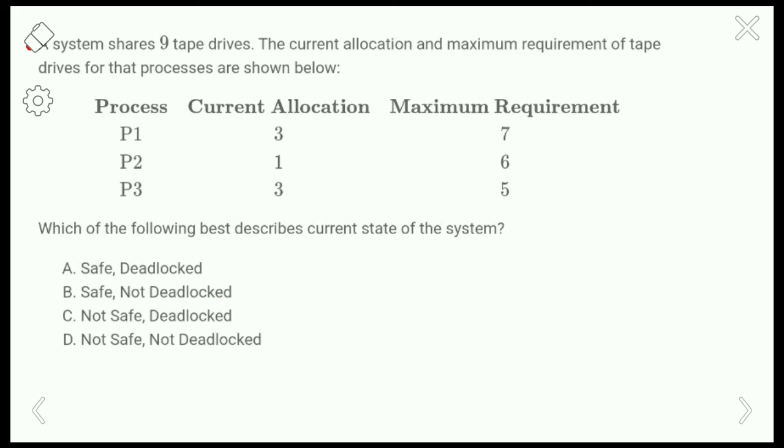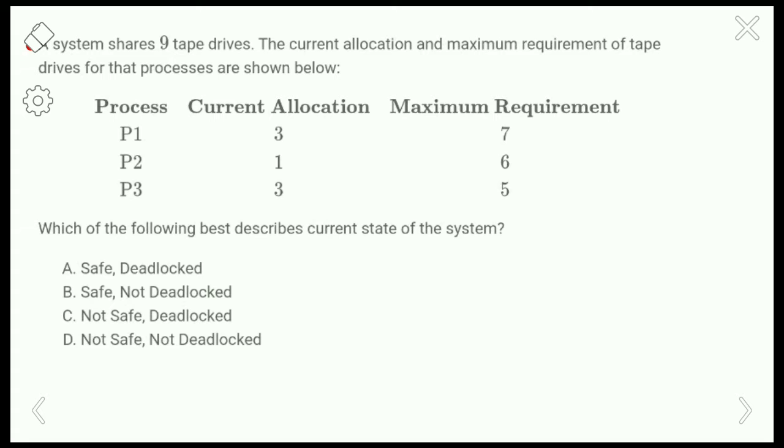Actually the system has 9 tape drives, and already 7 tape drives are allocated. So what are the remaining tape drives which are free? That is 9 minus 7, that is 2 tape drives are free here.